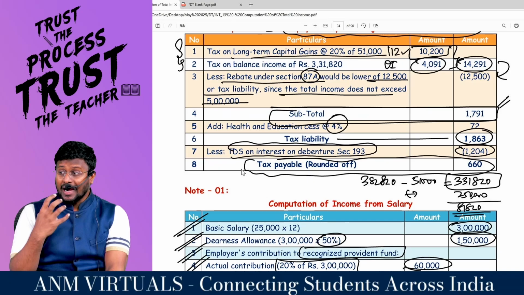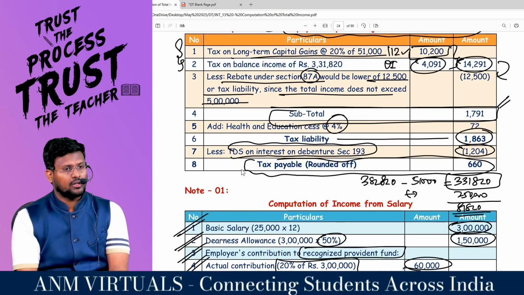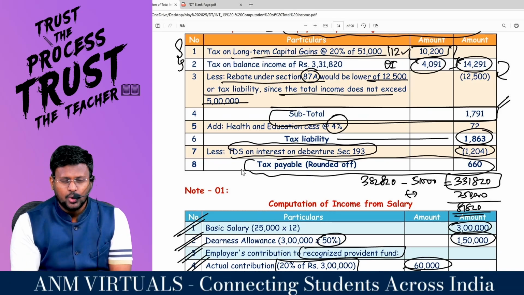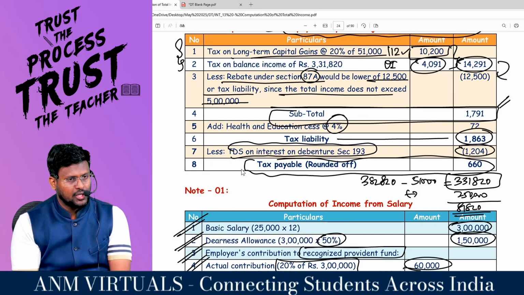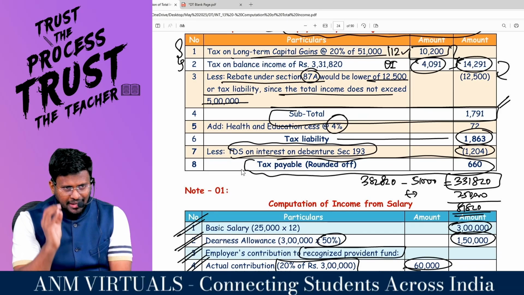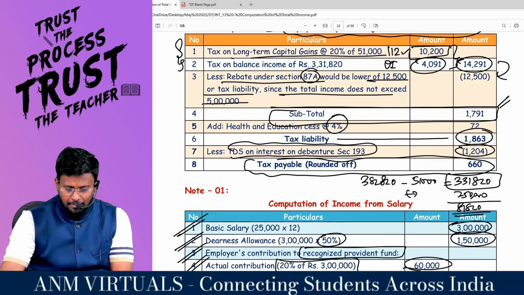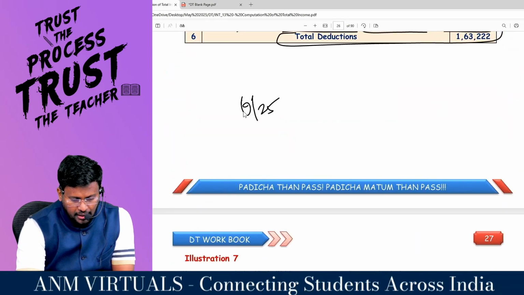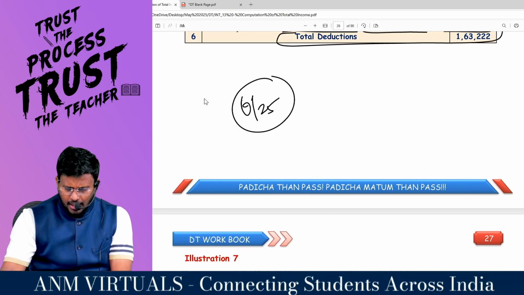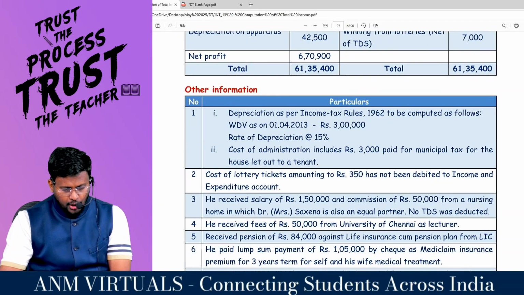But sir, the practice of the question matters a lot. Please don't listen to the question. Please sit and solve the question. Out of 25 questions here, we have completed our 6th question. We are marking our presence as 6 by 25. In the coming class, we will be solving, sir, illustration number 7.